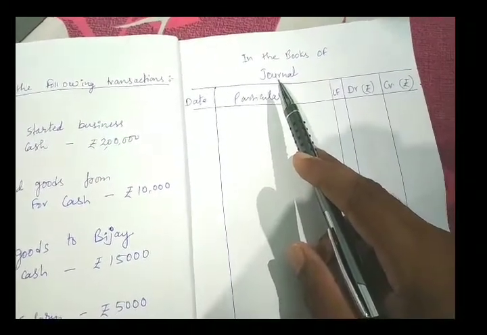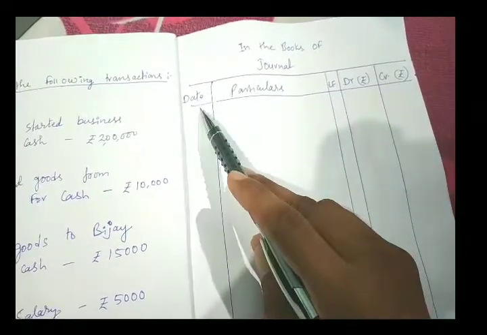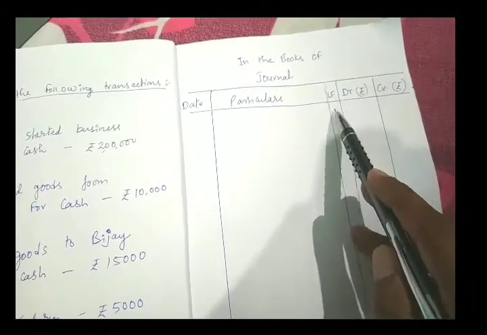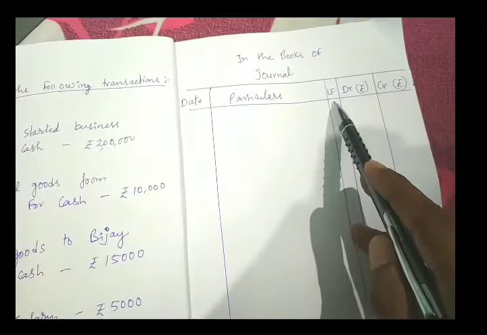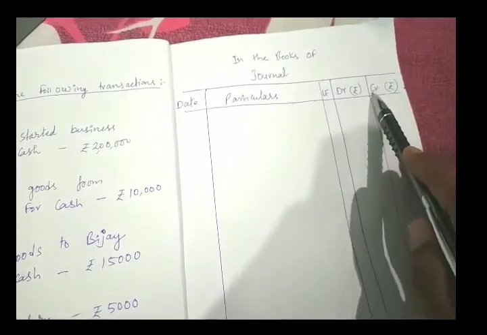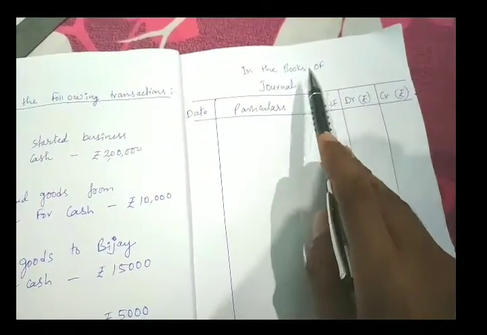To begin this question, I will just explain the format once again. Date, particulars, LF, ledger folio. You have to make this column. You need not write anything in this column, but you have to maintain it. Debit, rupees sign, credit, rupees sign. And above that, you have to write in the books of.